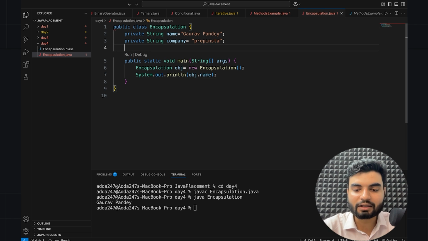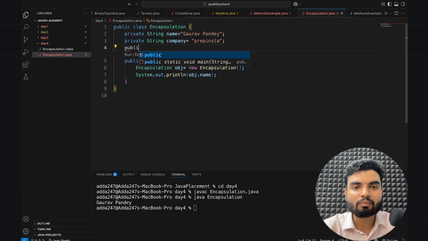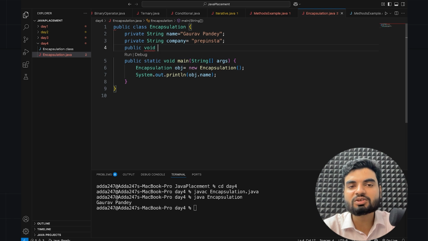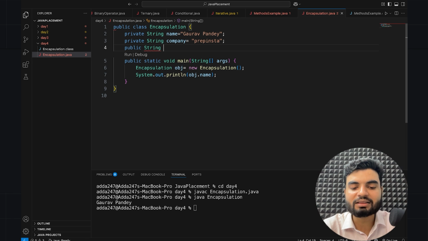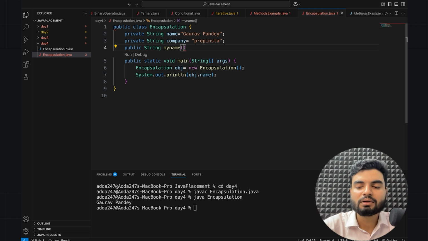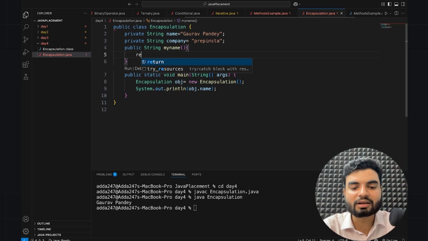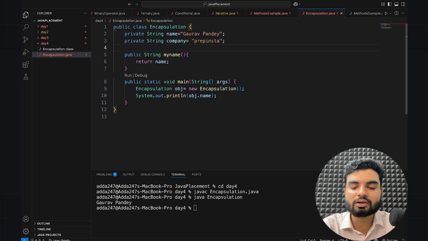For example, I'll create a method here. Let's say a public method. That method, let's say, won't return anything, or it will just print it. Or let's say it will give you the name, so I'll return a string. Return type is String. The method name is myName. It does not take anything, and it will return my name. So it's a getter method. How? Because this is returning some value, so it's a getter method. It will help you to get my name.